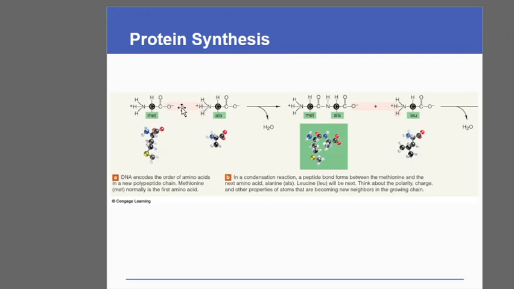They are joined together by a condensation reaction where a water molecule is liberated, and these two amino acids are joined together, forming a peptide bond, that is CONH.